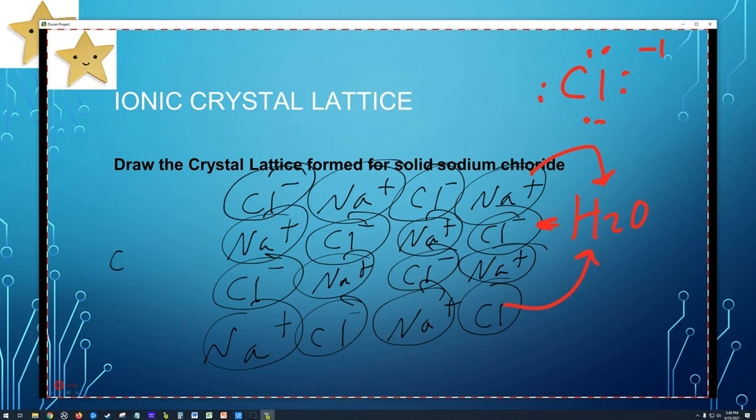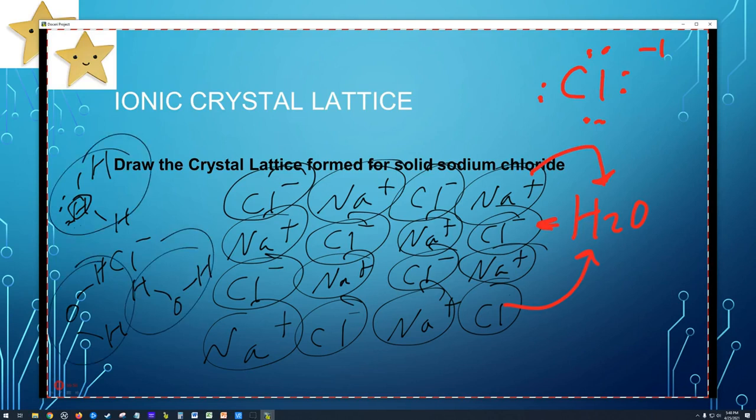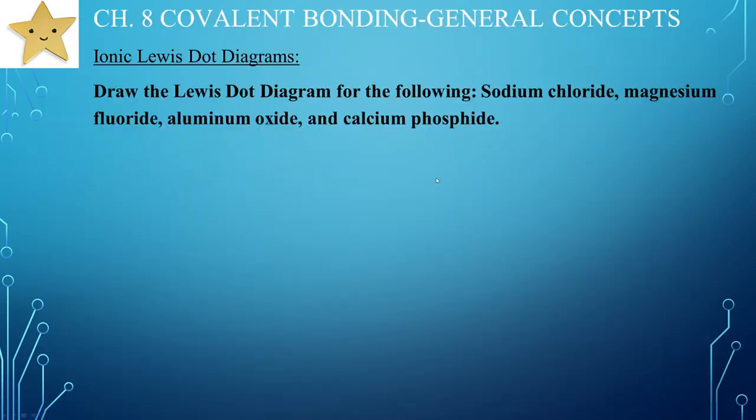You're going to have a chlorine ion, and you'll have the hydrogens like that. And then you'll have hydrogen here, and so on. And so you're going to have all these water molecules come and surround that poor defenseless chlorine ion. All right. Draw the Lewis dot diagram for the sodium for a couple compounds.